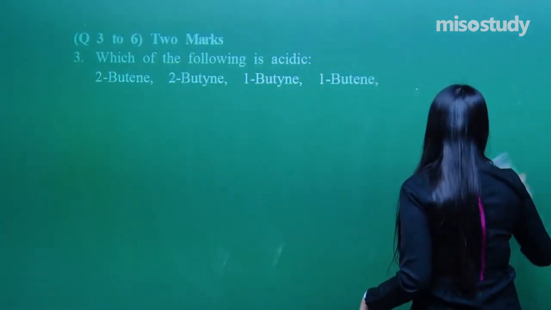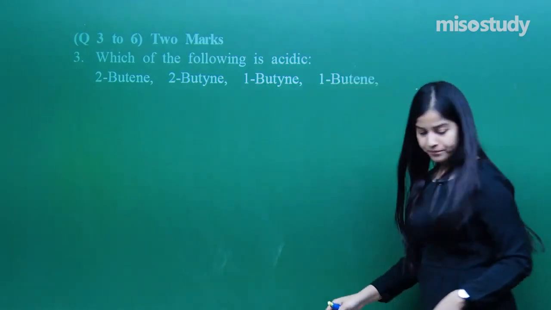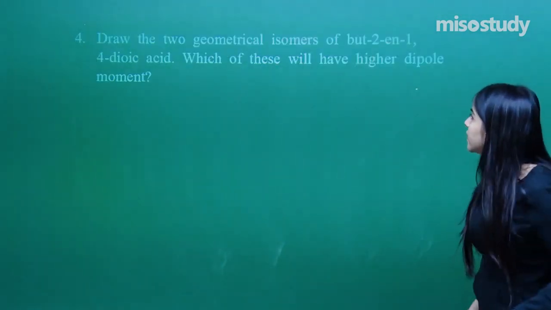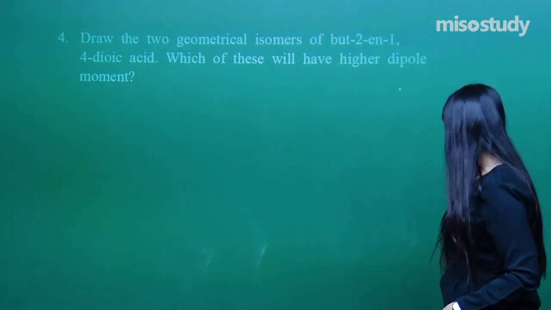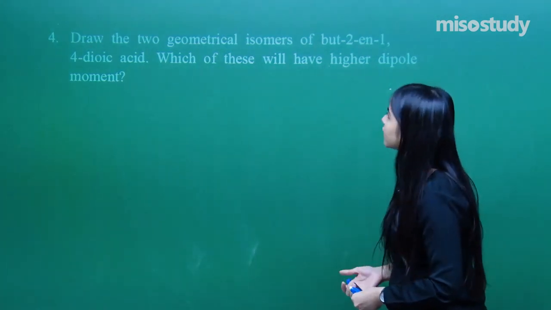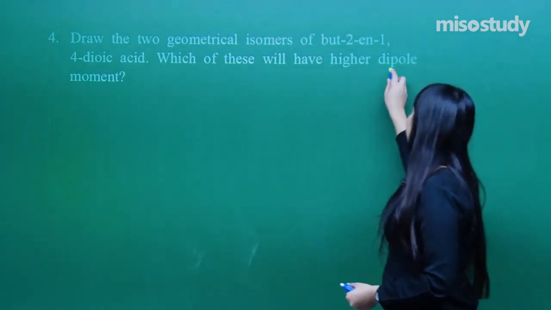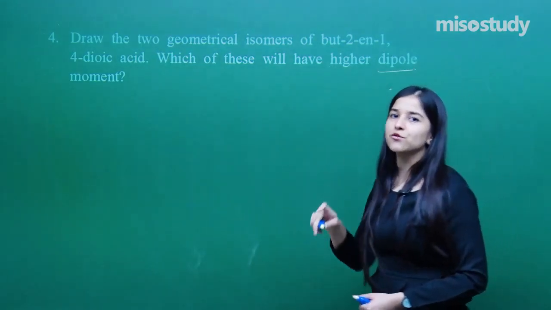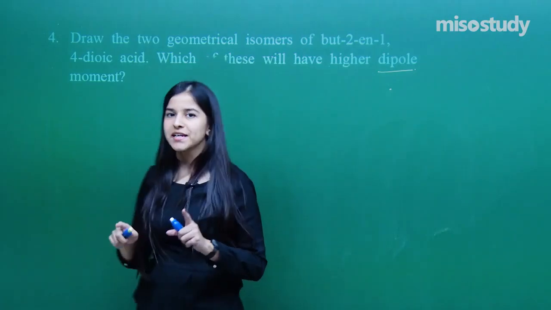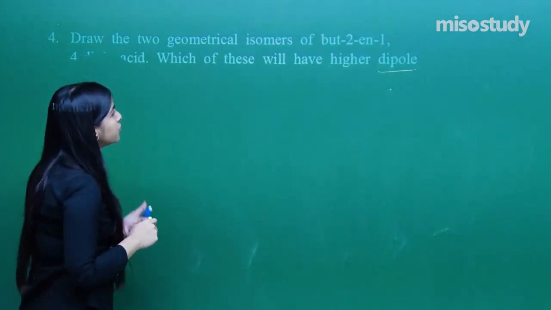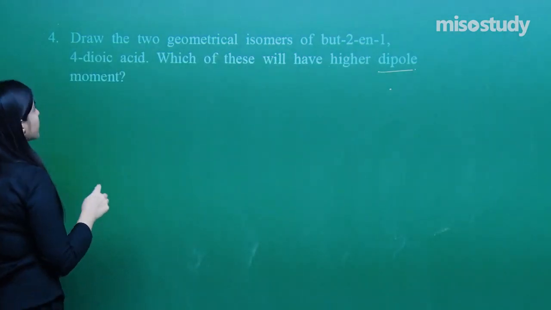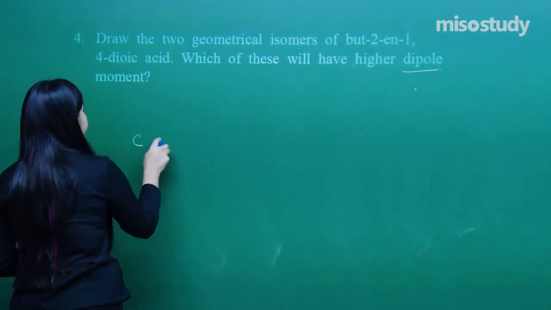Okay, now question number 4, what does it say? Draw the two geometrical isomers of but-2-ene-1,4-dioic acid. Which of these will have higher dipole moment? I need to figure out which one will have higher dipole moment. Let's draw the structures for that. But-2-ene 1,4-dioic acid.